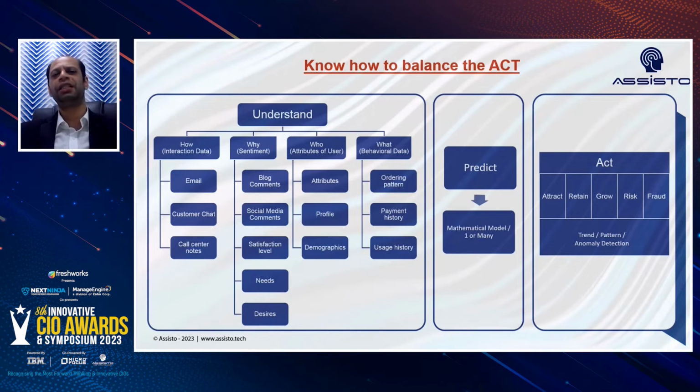Once you accumulate these details, put them into a machine learning model, predict what are all the outcomes possible for a given profile, a set of combinations of these attributes, then you can decide how to act. So certain combinations would lead to fraud, certain combinations might lead to risk, certain ones might require activity to retain the user. So you can decide your course of action accordingly. So those trends and patterns are key to the decision making. That is why in my analogy, I told you that conversational AI at some point might require a predictive analytics module.